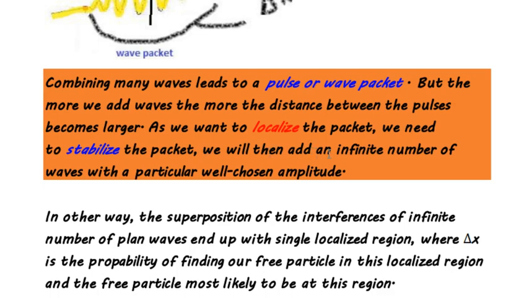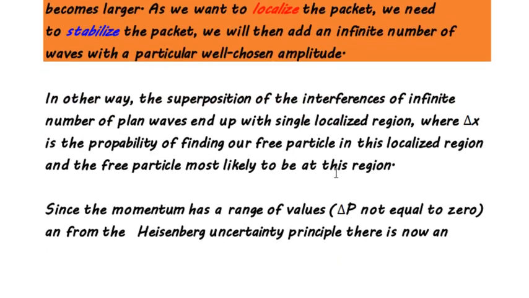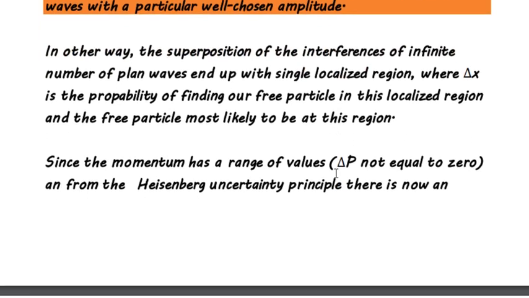We will then add an infinite number of waves with particular chosen amplitudes. Varying amplitude and momentum will result in a localized region, which is the wave packet. In other words, the superposition and interference of an infinite number of plane waves ends up with a single localized region, where delta x is the probability of finding our free particle in this localized region, and the free particle is most likely to be in this region.